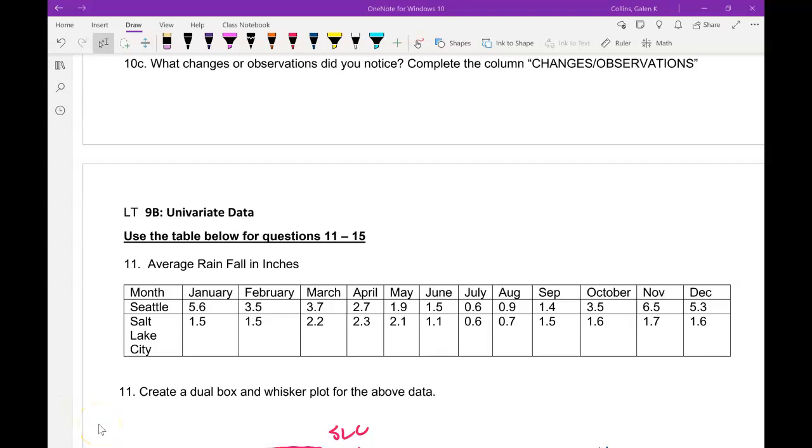All right, so for question 11, we are given the average rainfall in inches for two cities, Seattle, Washington, and Salt Lake City, Utah. And we are asked to create a dual box and whisker plot. That's just two different box and whisker plots on the same graph, if that's confusing. So before we do that, we need to do the 5-number summary for both sets of data.